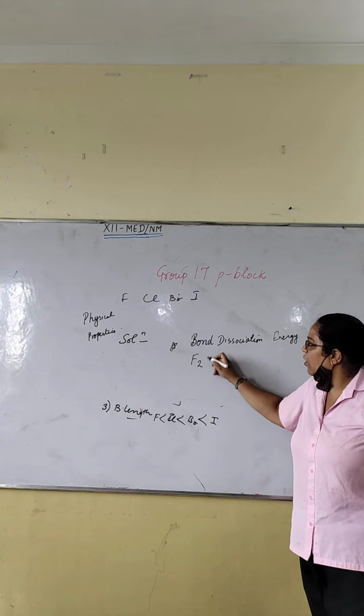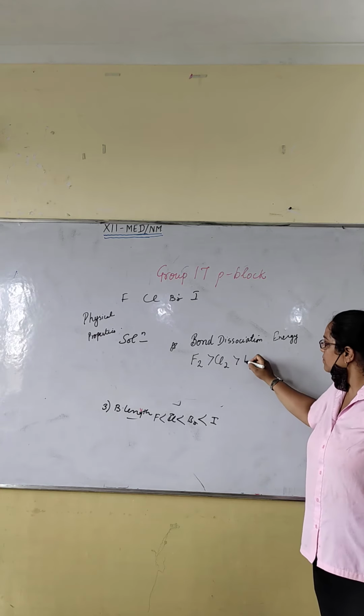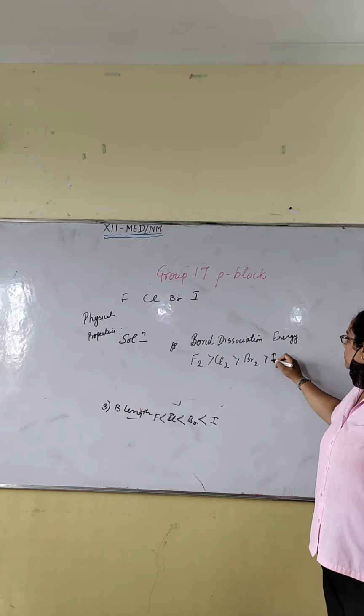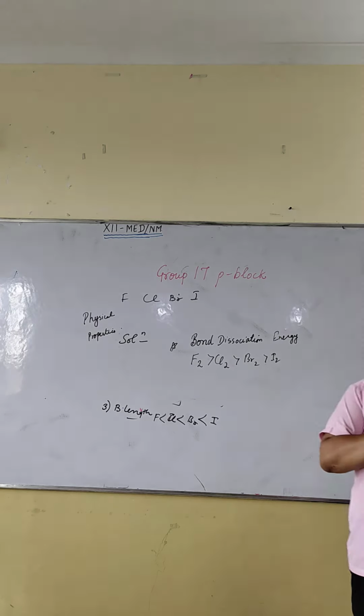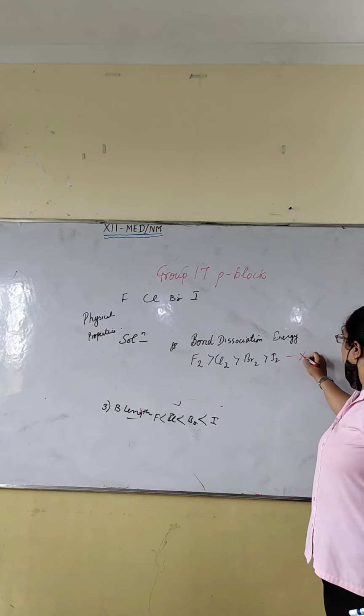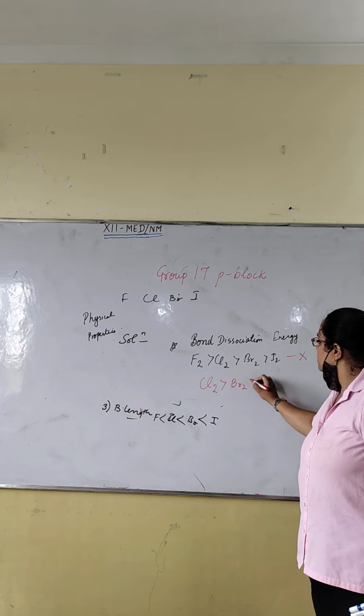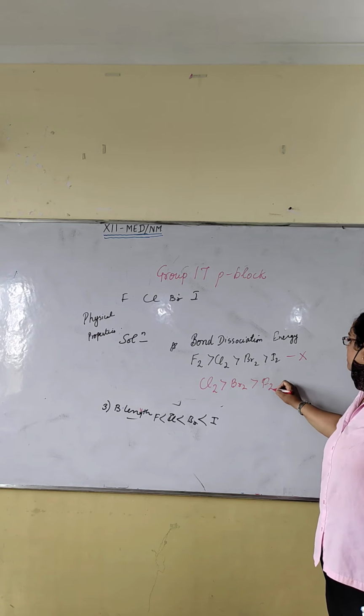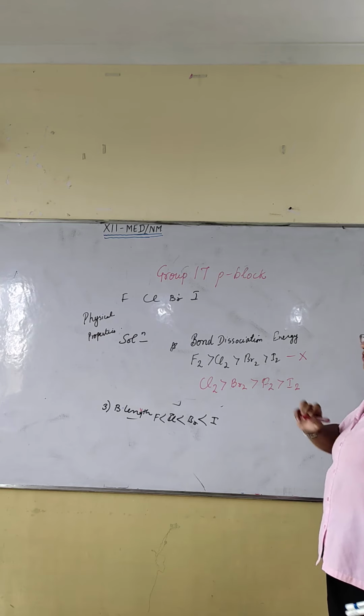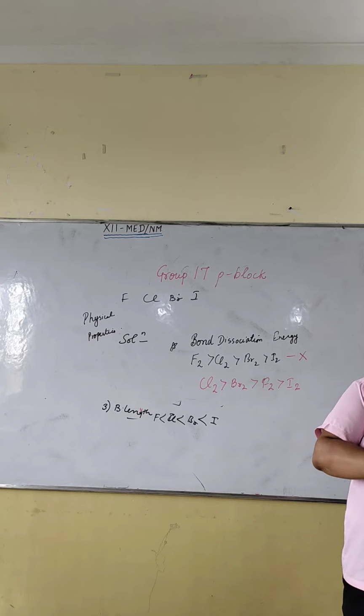This must be the order, but actually this is wrong. This shows this order. Why so?